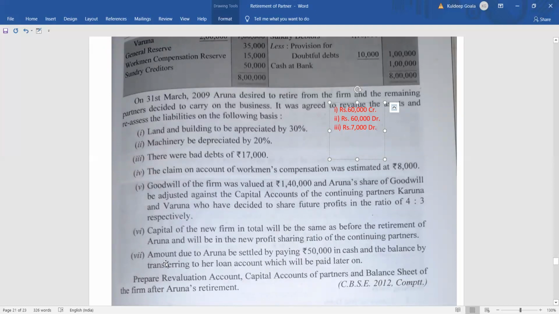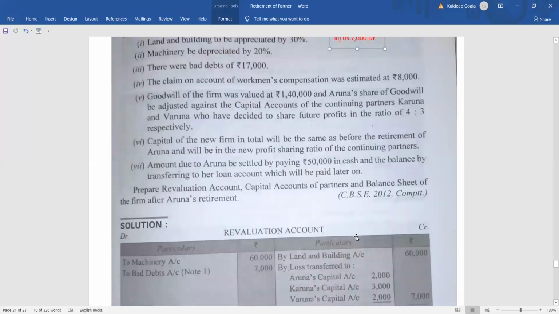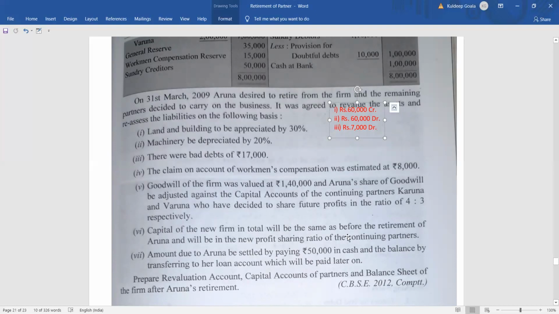Point number 7 now. Amount due to Aruna has been settled by paying 50,000 in cash, and the balance will be transferred to the loan account, which will be paid later on. Clear? So it is a CBSE based question. Try to understand it properly. What you have to do is that we have to first of all prepare revaluation account, then partners capital account, and the balance sheet. Okay. So journal entry, as I will be mentioning, you can listen to it and you can prepare also. Okay.